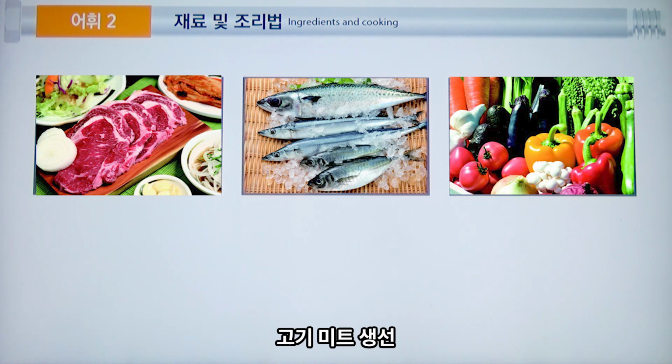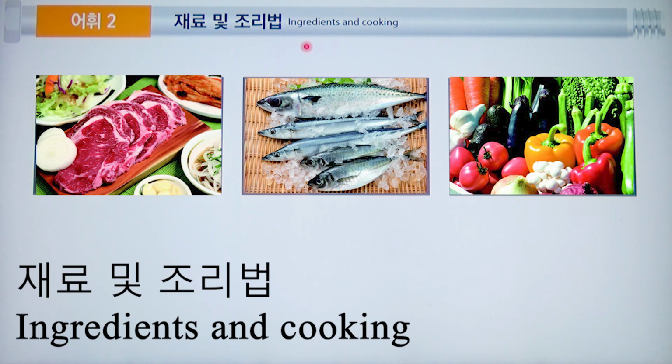First, we talked about the food, the seasonal food. Now, we will learn about the ingredients and cooking. 재료 및 조리 법.